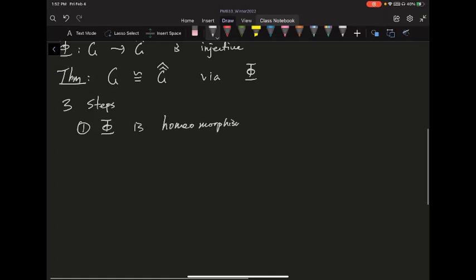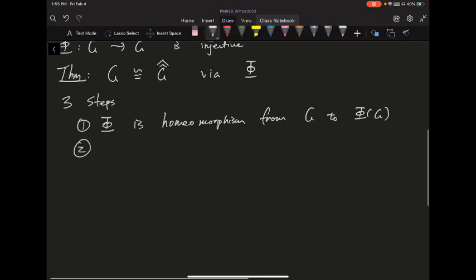Of course, phi is from G to its image, so G to phi of G. So here, phi of G, we know phi is injective, so phi of G is some subgroup inside the double hat of G. And we just want to show that this phi is going to be a homeomorphism between, I know it's injective, I just need to show it's continuous, and the inverse is also continuous.